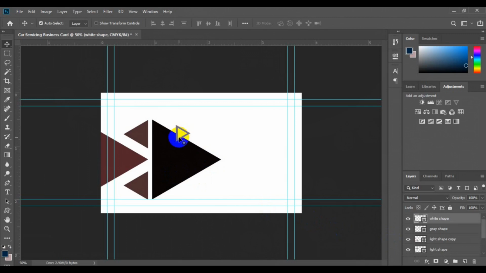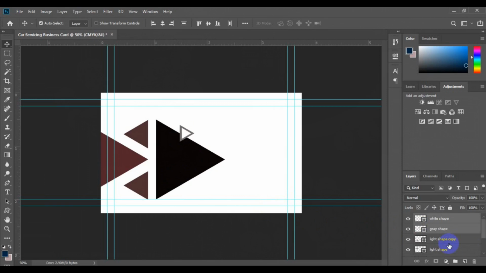And we look for the gray shape, and then we press Ctrl key and select the white shape. We have to fall back and press Ctrl key and select the dark shape. Then with our forward arrow key, just tap out a little bit. So we're going to maintain the same interval between all these particular shapes right here.